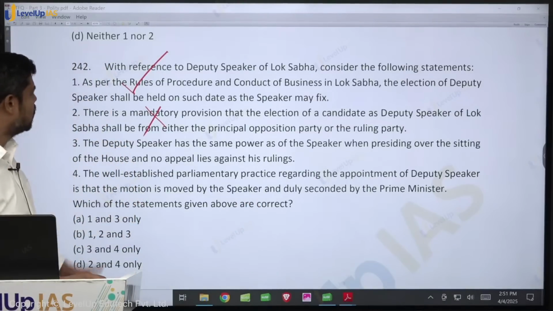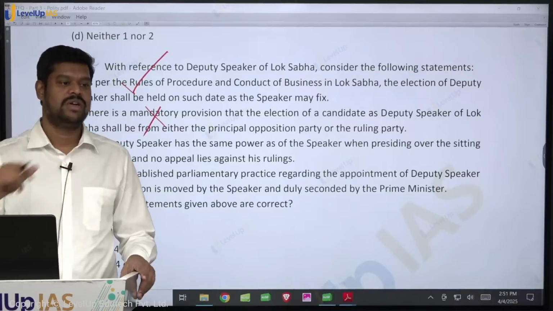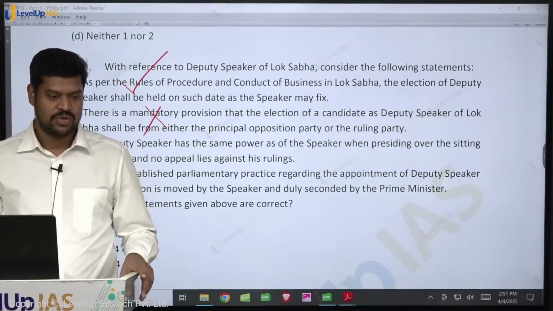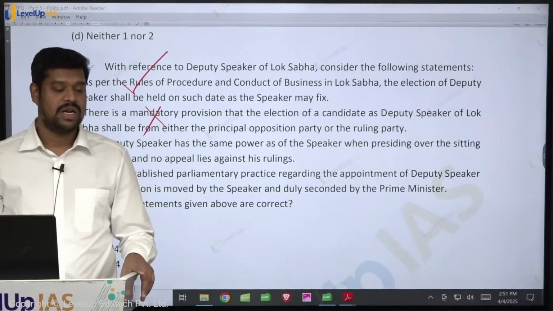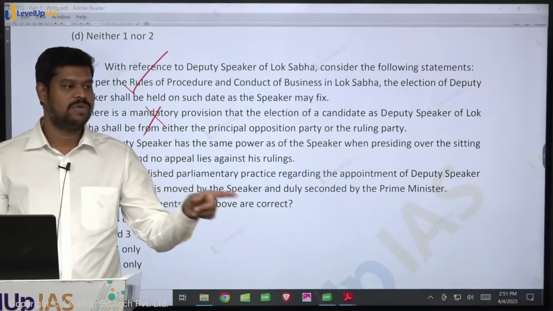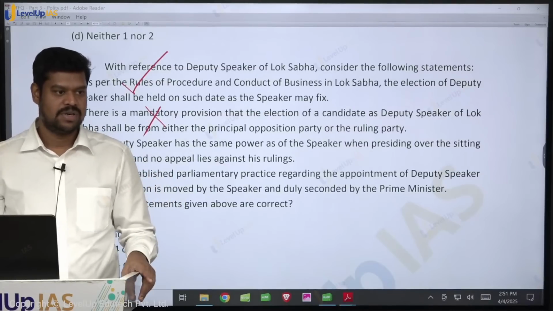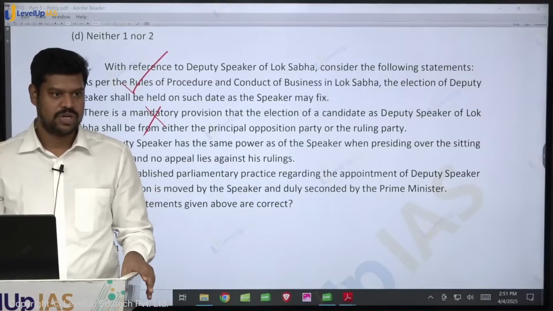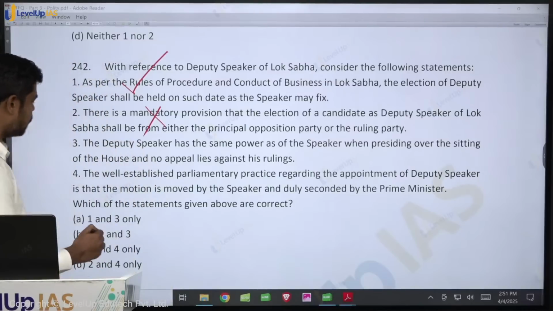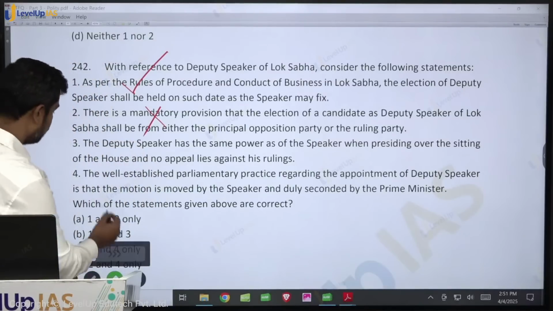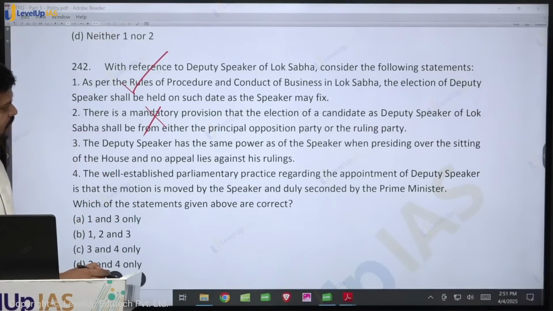Okay. So that is why you will understand why the government is not giving the post of Deputy Speaker to the opposition party. Even now the Congress has got more than 1/10 of the members, but still the Deputy Speaker is not elected, because for some reason if the Speaker is not there, who will preside over the House? Automatically the Deputy Speaker, but otherwise it will be from a panel of chairpersons. So those members will be mostly from the ruling party. That is the reason why the government is also not willing to elect the Deputy Speaker. Okay, so what is the next thing? The Deputy Speaker has the same power as the Speaker. Okay, this we have decided.